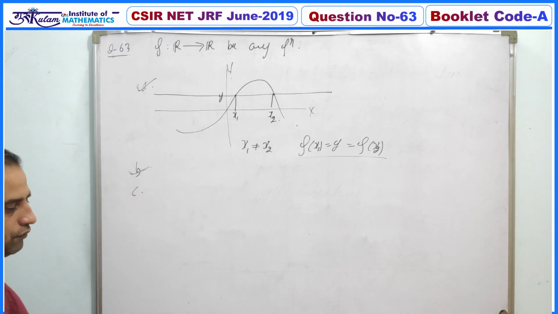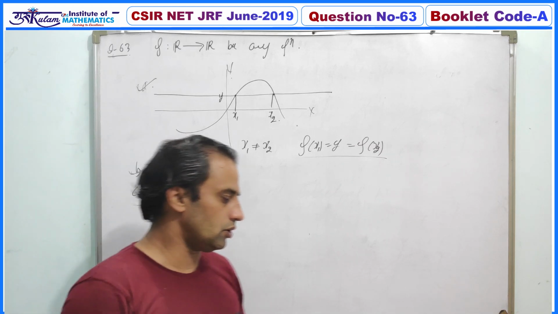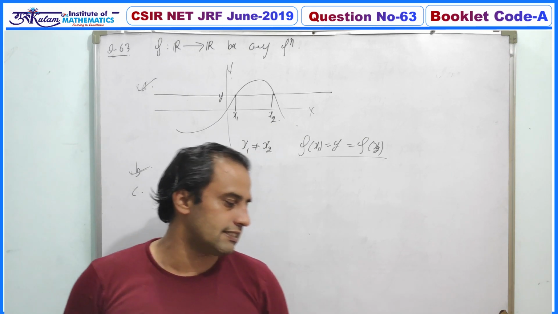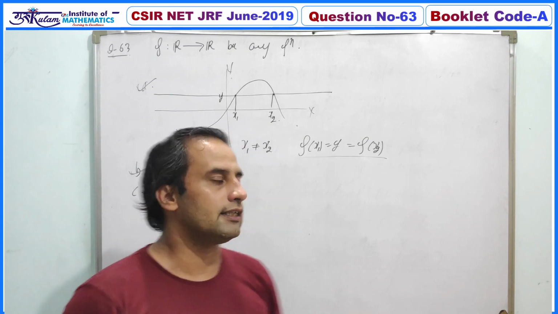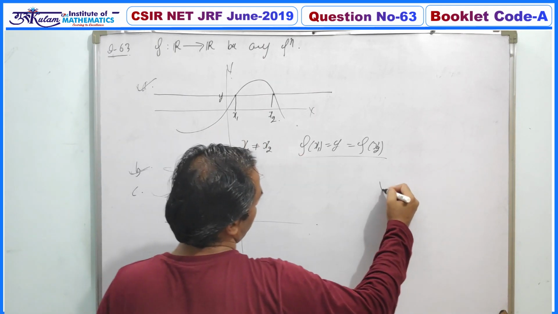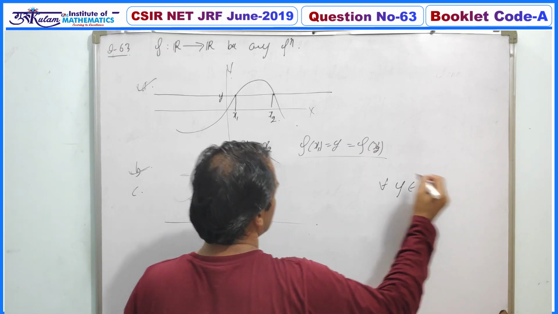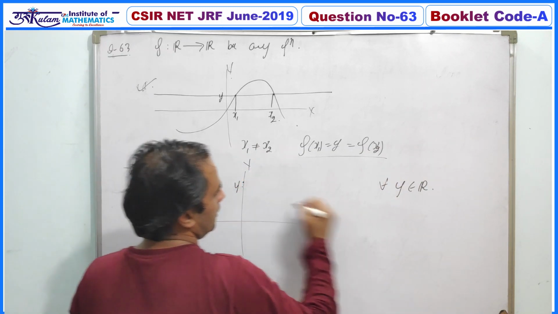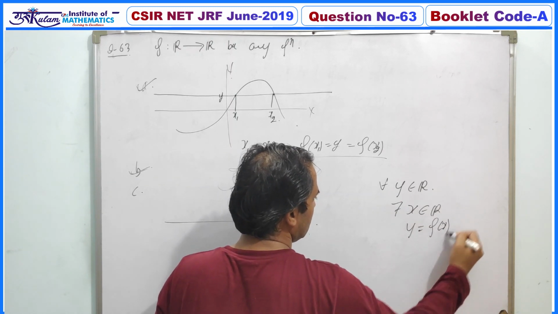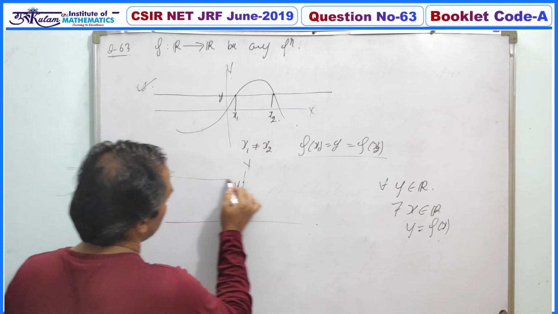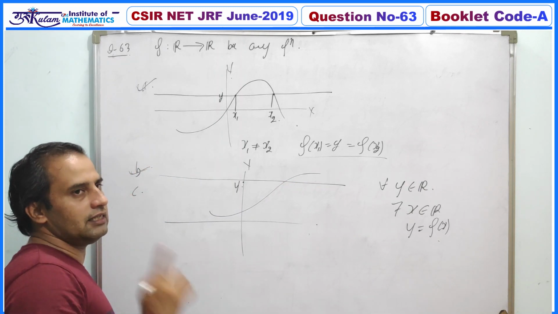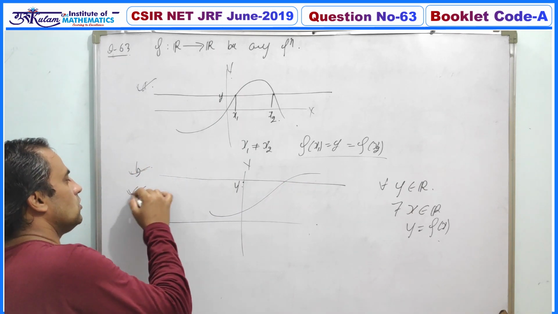In the third option, we have to identify the definition of a surjective function. The third option is: f is surjective if the graph of f intersects every line parallel to the x-axis. Since the function is surjective, for all y belonging to R, that is y on the y-axis, there must exist some x belonging to R such that y is equal to f(x). That is, every line passing through y and parallel to the x-axis must intersect the graph y equal to f(x) at least once. So definitely the third option is also true.